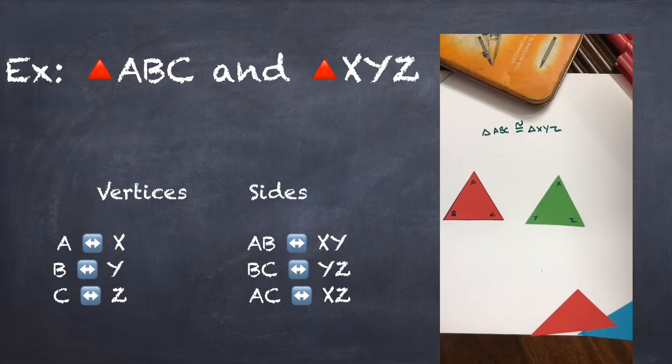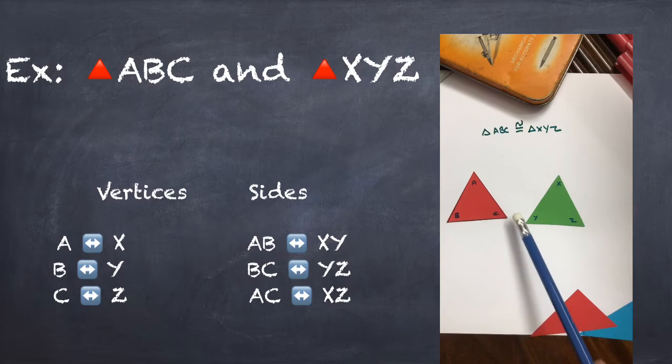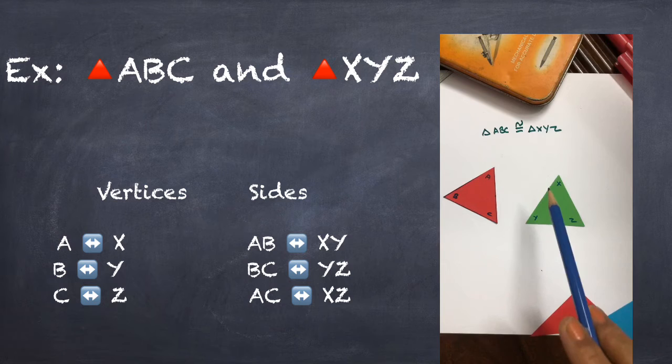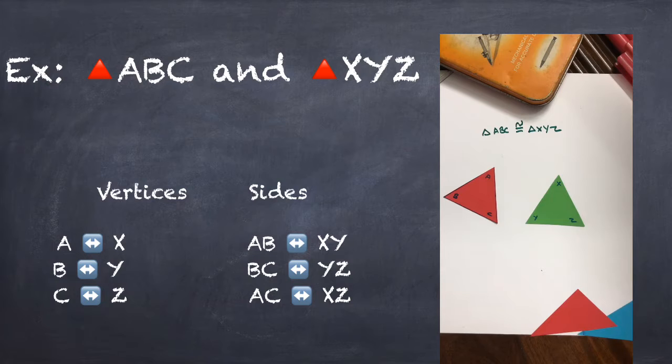In general, we can say that two triangles are congruent if all the sides are equal to corresponding sides and angles of the other triangle.